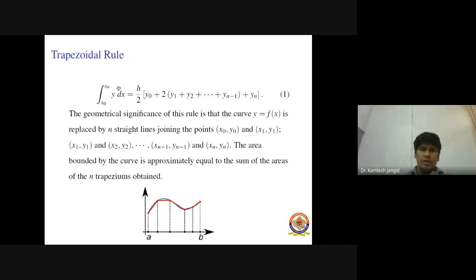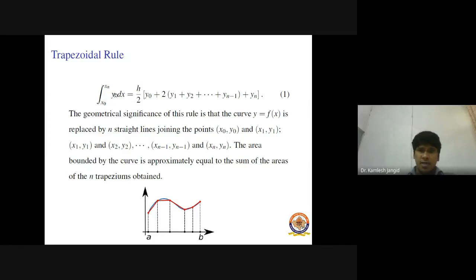Suppose we are given this integral whose range of integration is x0 to xn and integrand is y. In the trapezoidal rule, first we divide our range of integration x0 to xn into a number of subintervals. Suppose here n subintervals of equal widths, right?